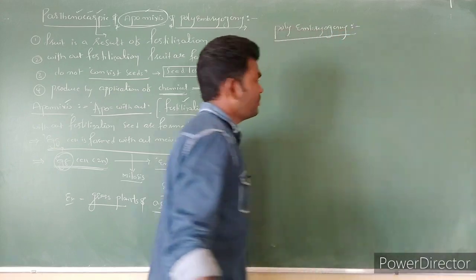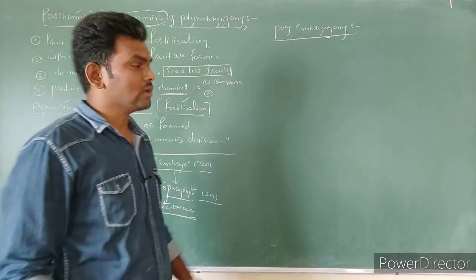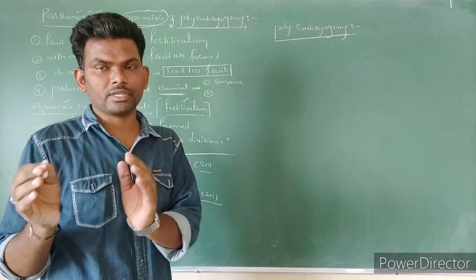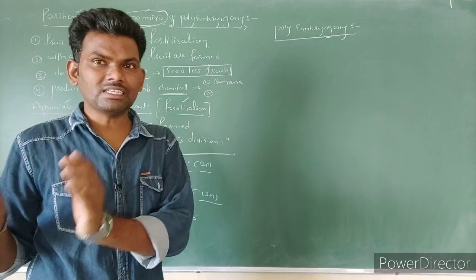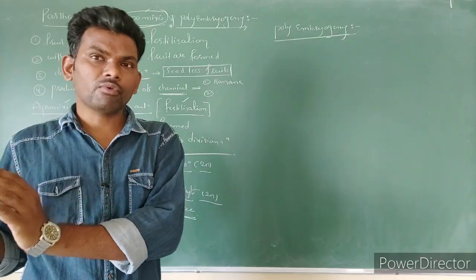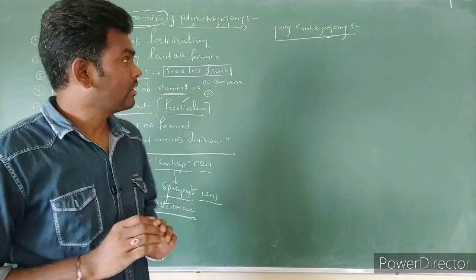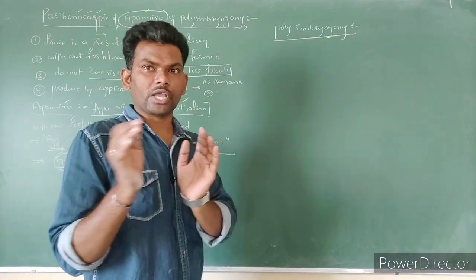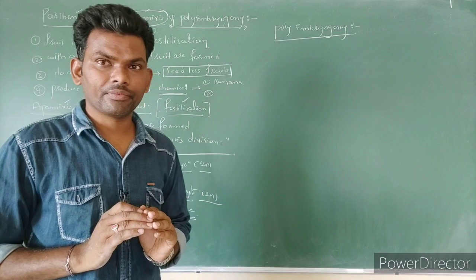Polyembryogeny. So what is the general concept? After the fusion of male and female gametes, it becomes a zygote. The zygote becomes an embryo. The embryo is present within the seed. Seeds are present within the fruit. This is the general concept. But in this case, what happened here? After fertilization, one zygote is formed. That is a true zygote.